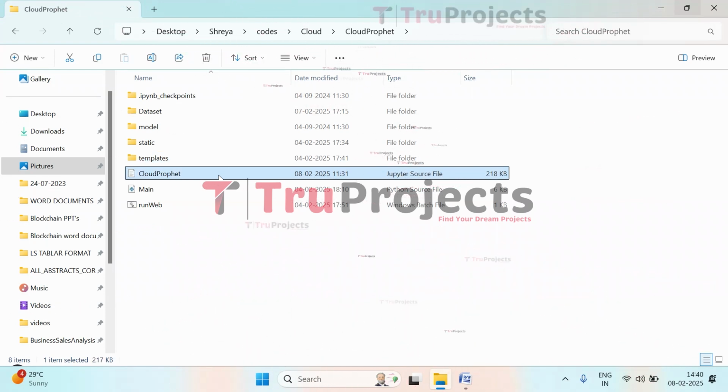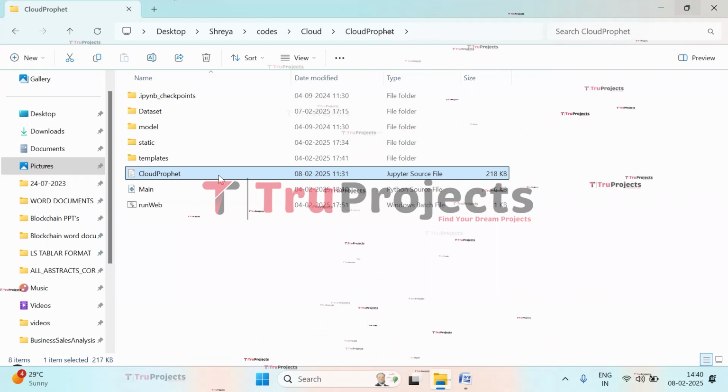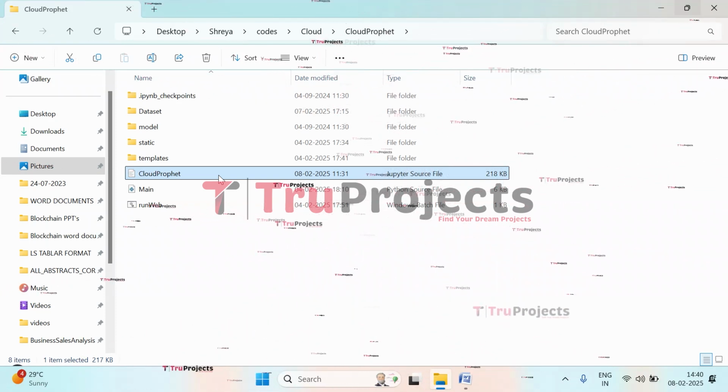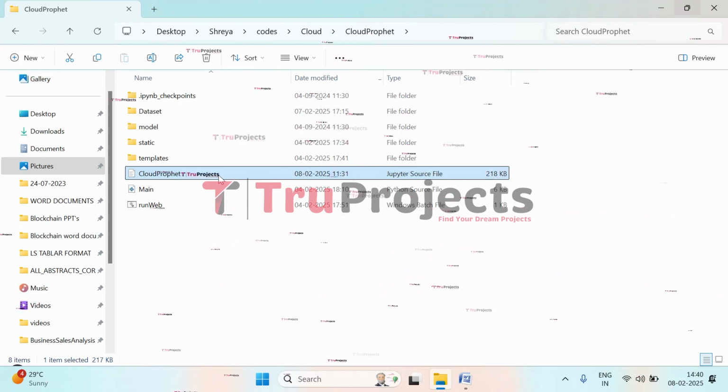And this is the notebook file, that is the Jupyter notebook file, which contains the combination of code, graphs, and outputs all in one place. It allows users to write and execute code in individual cells, making it a popular choice for data science.